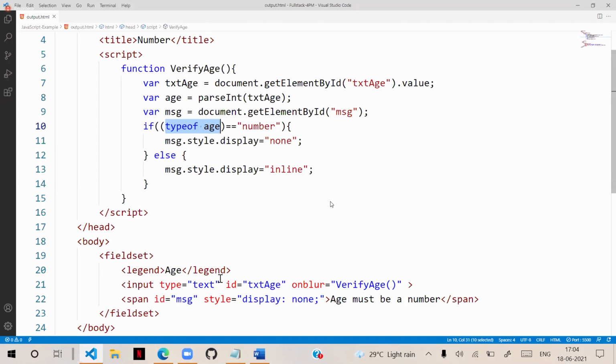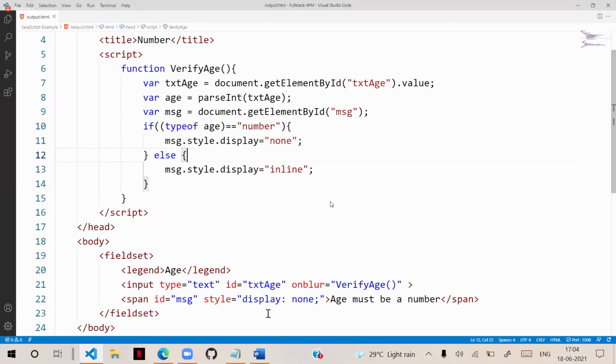But for numbers, the problem here is, if it is not a number, finally it is going to return NaN only. You directly read the value, or you can collect the value and store it in a reference, then it is going to return NaN. So if it is not a number, it is not confirming the number. It is just using NaN.